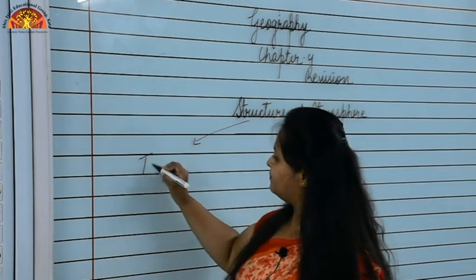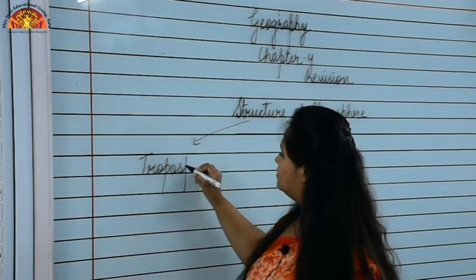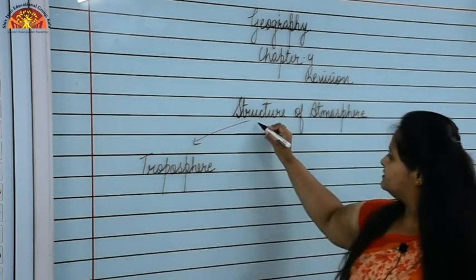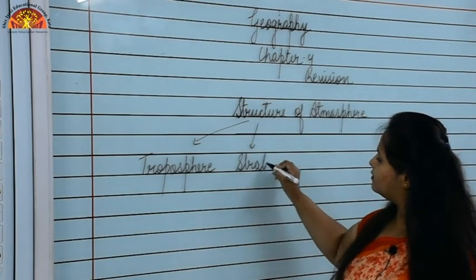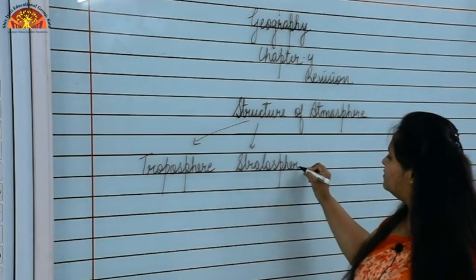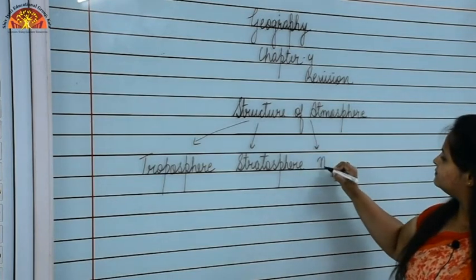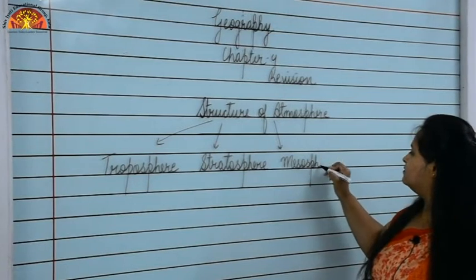First is troposphere. Second one is stratosphere. Then third one is mesosphere.